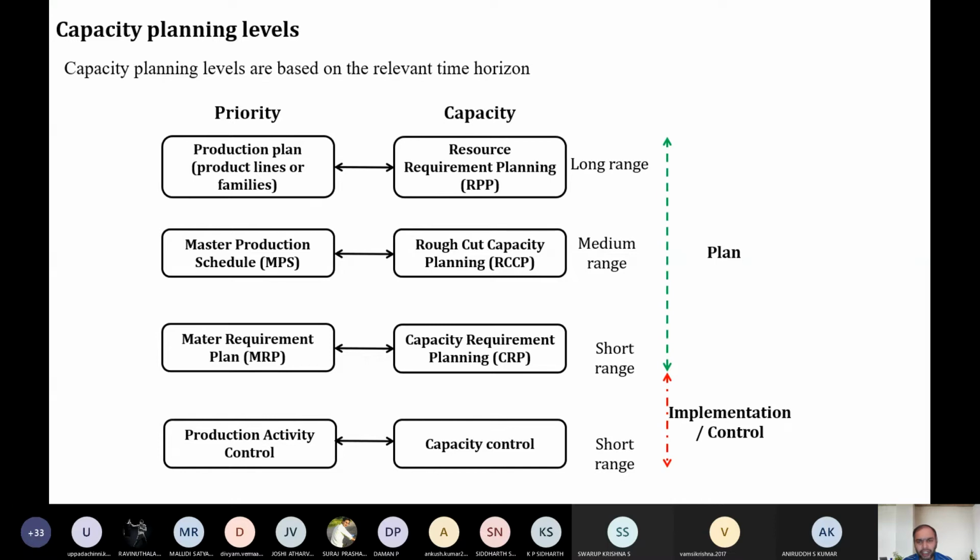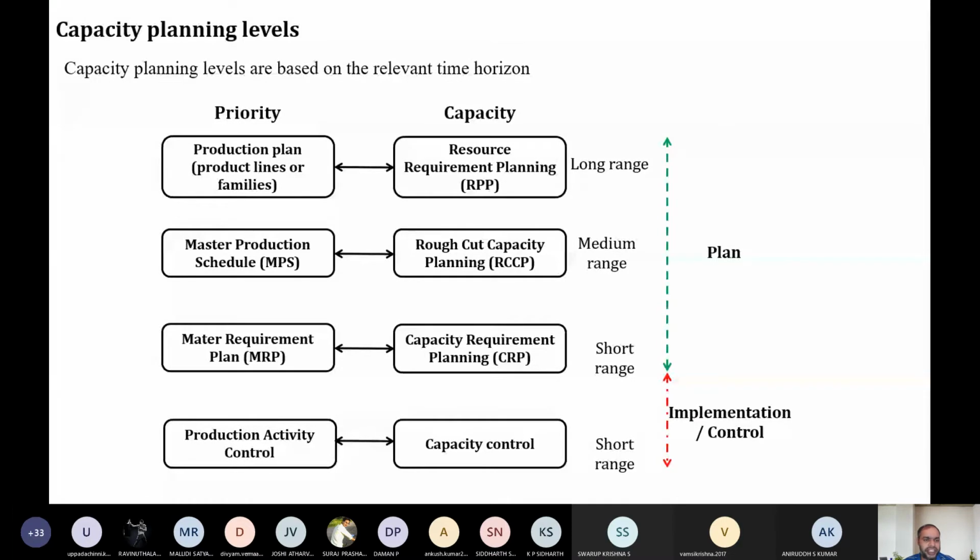The other things we can plan over a long time. For example, in the long range, you can plan to establish a new unit, hire people, or install a power plant. For rough cut capacity planning, you can plan for buying a new machine, or installing new software in your company. For capacity requirement planning, you can take the example of hiring an employee, firing an employee, or managing the resources, planning your machines within a short duration. If it could be implemented, then we call it capacity requirement planning.